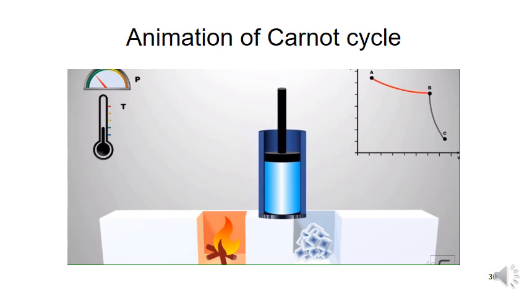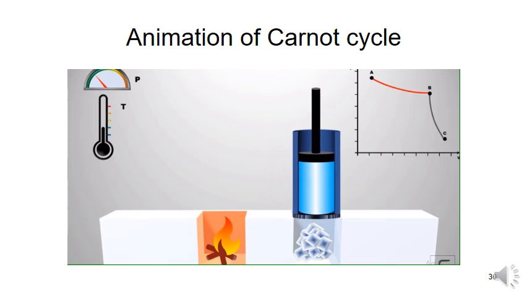Next step, lift the cylinder from the stand and place it on the cold reservoir. Now press the piston downward, which causes compression of the gas. The reservoir absorbs whatever extra heat is produced due to the compression of the gas. In this way, the gas compresses at the same constant temperature. This process is called isothermal compression. Due to this compression, the volume of the gas decreases and the pressure increases.